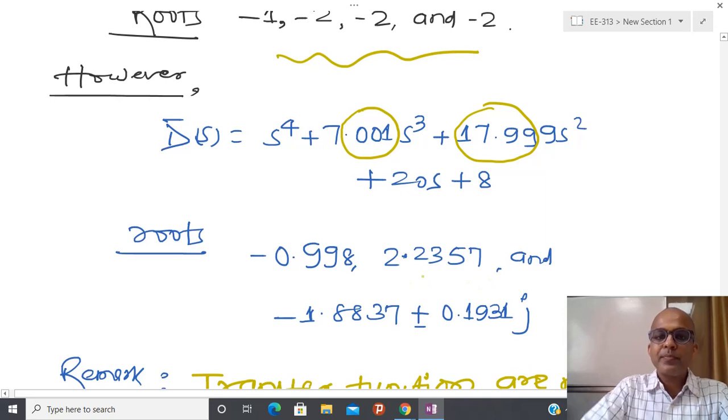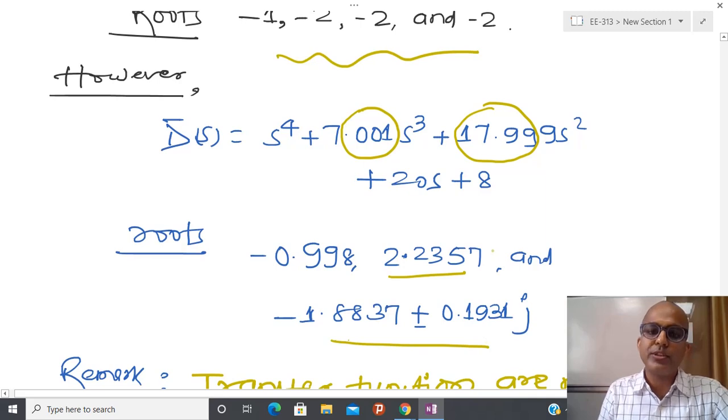You can see that initially the root is -1, now it becomes -998. This is okay, but here this is -2, and this has increased a lot. Similarly here this is -2, so here both are real. Now a complex quantity comes into the picture.